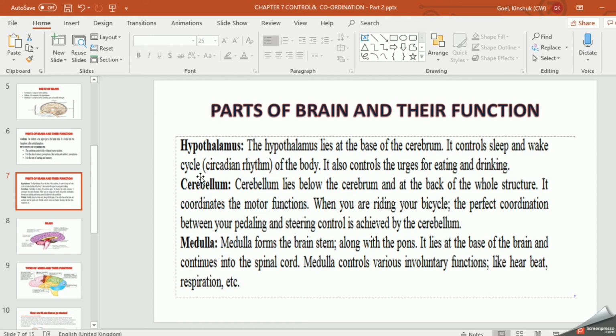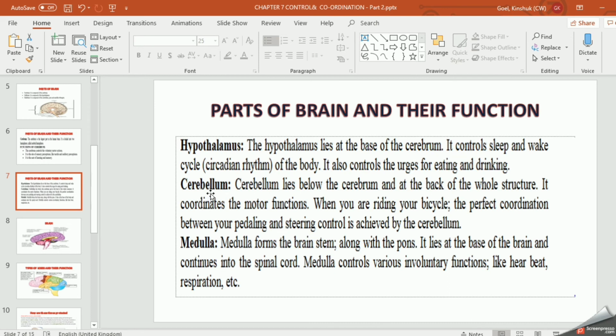It controls your sleep. It will help us to wake up by itself, otherwise we would sleep like Kumbhkarna, right? So this is where the hypothalamus is present. It is present at the base of the cerebrum. It also controls the urge for eating and drinking. भूख लगना, प्यास लगना, right? Everything, this function, is controlled by your midbrain. On the whole, you can say it controls your involuntary actions.